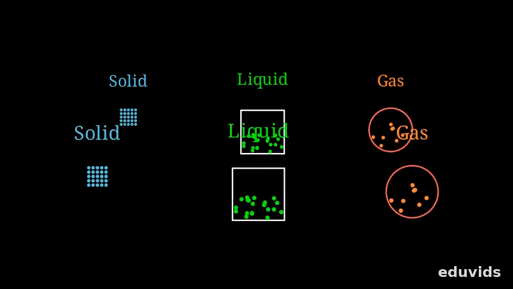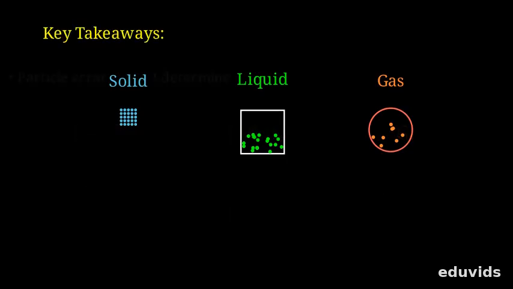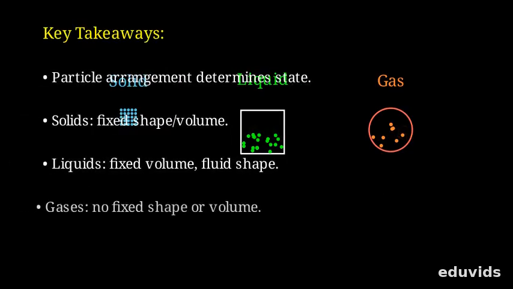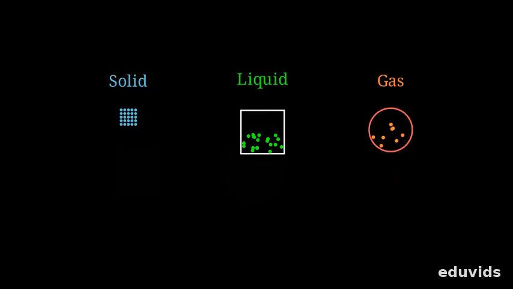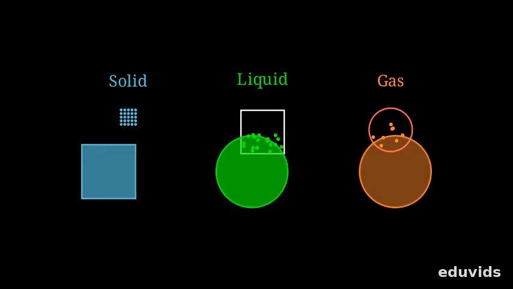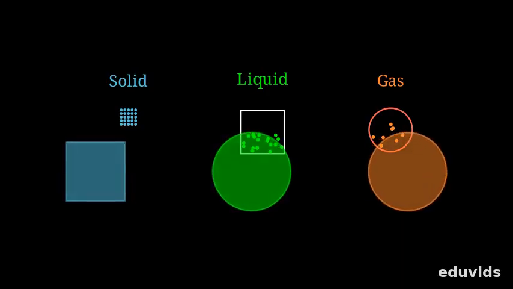In summary, the key difference lies in particle arrangement and movement. Remember, solids are rigid, liquids flow, and gases expand to fill space. Now you know why ice holds form, water flows freely, and air fills that balloon perfectly. Keep an eye out for these amazing states of matter all around you, they're truly fundamental.